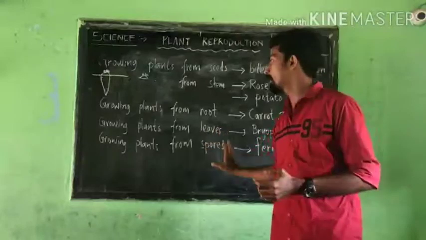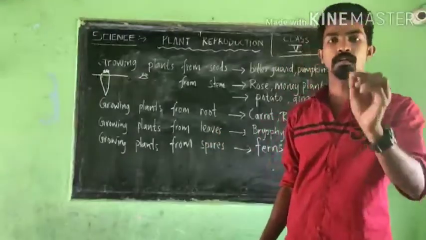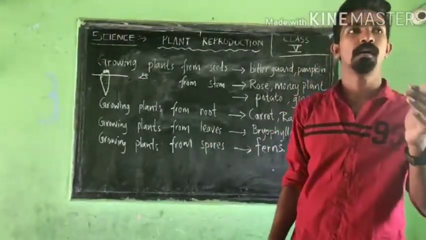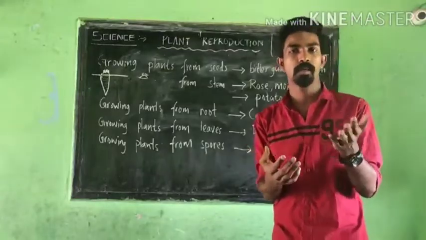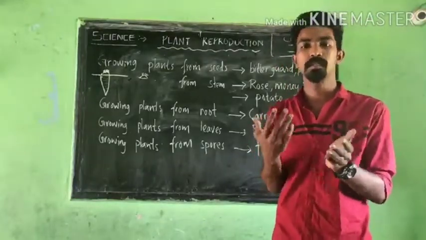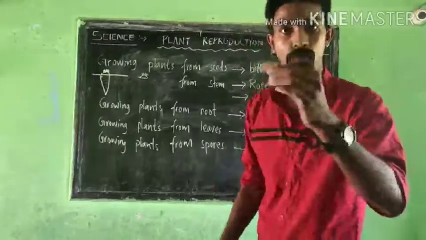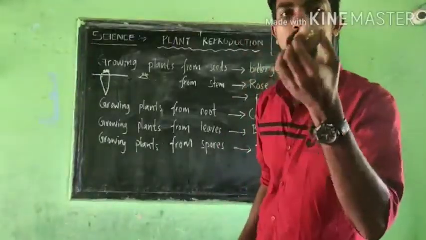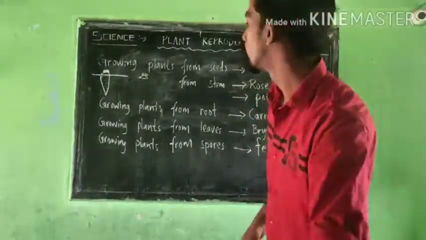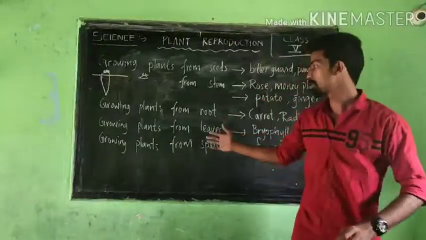The next ones are growing plants from leaves and growing plants from spores. I think it is not available here. I already searched but I did not get it. I only got these potatoes, so that is why I brought them here. I show here. This one is next.